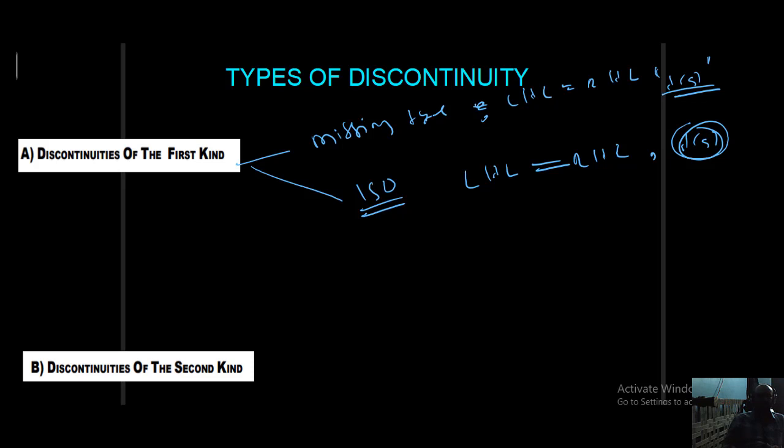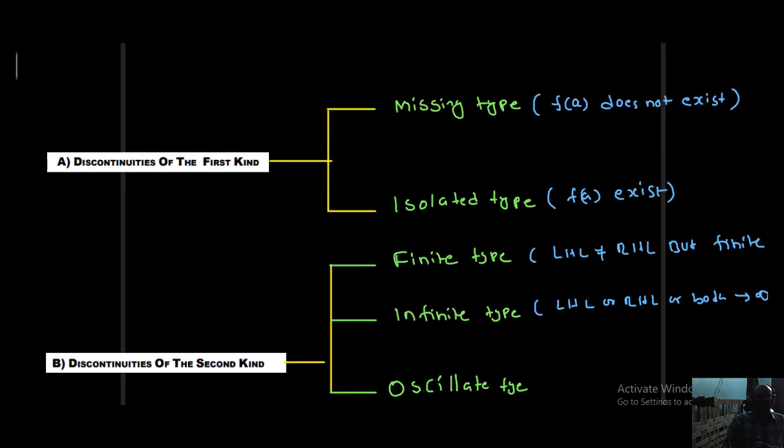Okay, I will show you, students, the next page. Here is discontinuity of the first kind, missing type. Here f of a does not exist. LHL exists, RHL exists, both are equal, but f of a does not exist. Isolated means f of a exists, LHL exists, and RHL also exists.